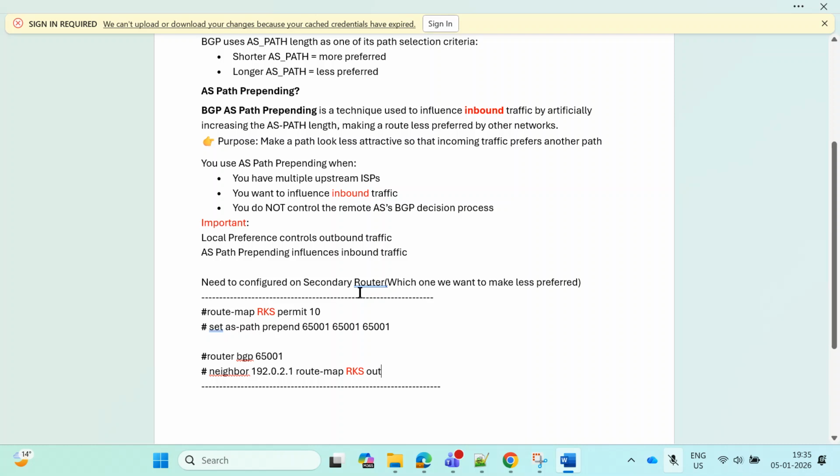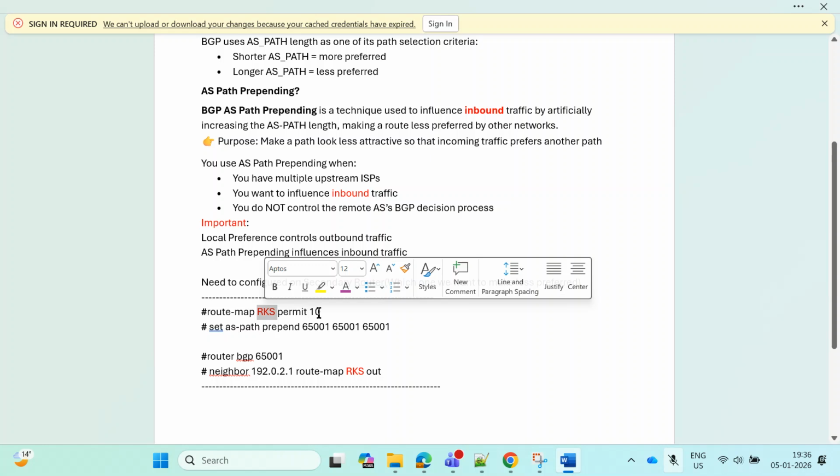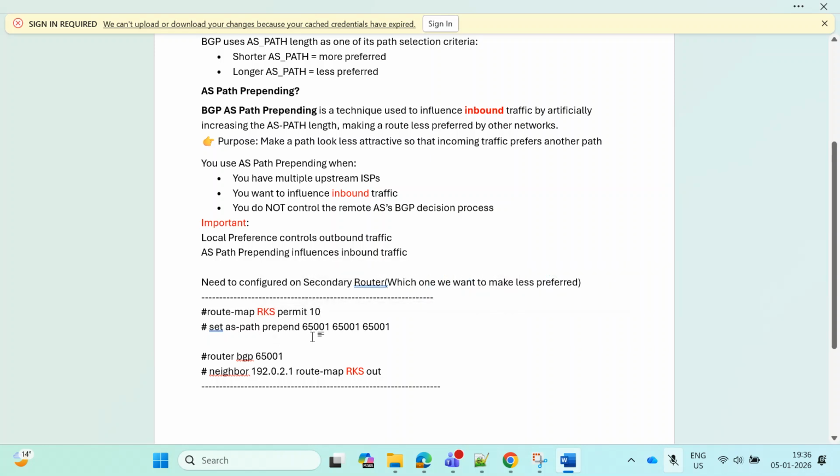I mentioned here a simple sample configuration. We need to configure it on the secondary router, which one we want to make less preferred. For this configuration we just need to make a route map. The route map is like rks permit 10. And suppose our local AS number is 65001, so we can configure set as-path prepend 65001 65001 65001.